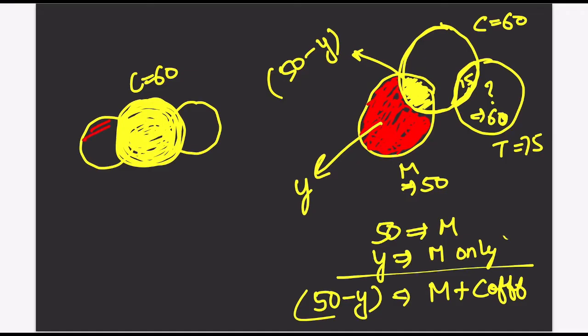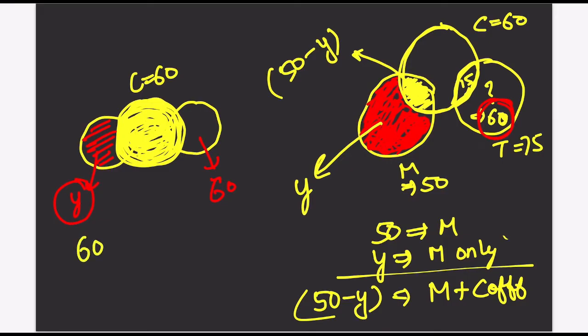How many people are taking only milk? Only milk is Y. How many people are taking only tea? That is 60. This is what we have calculated, 60. So only tea is 60, only milk is Y, and coffee is 60. So if I just add up these three,